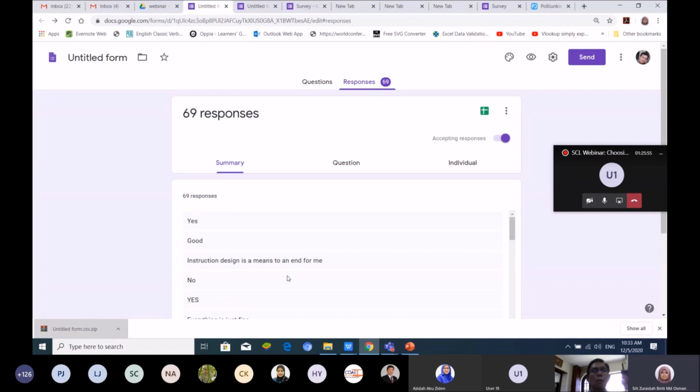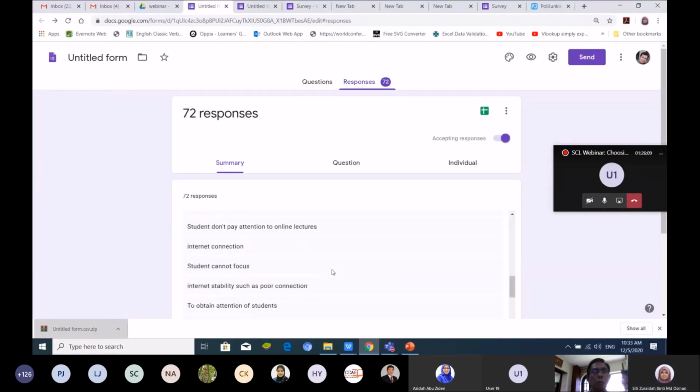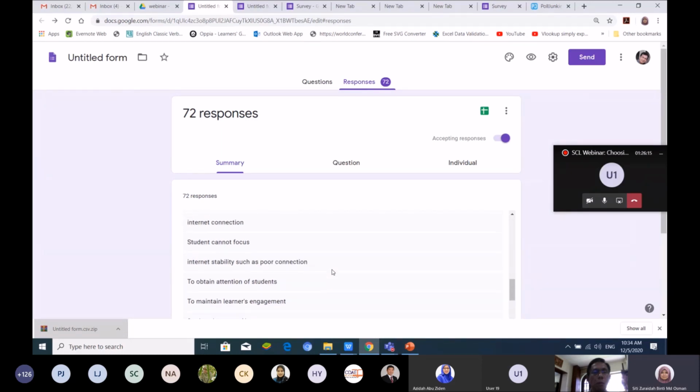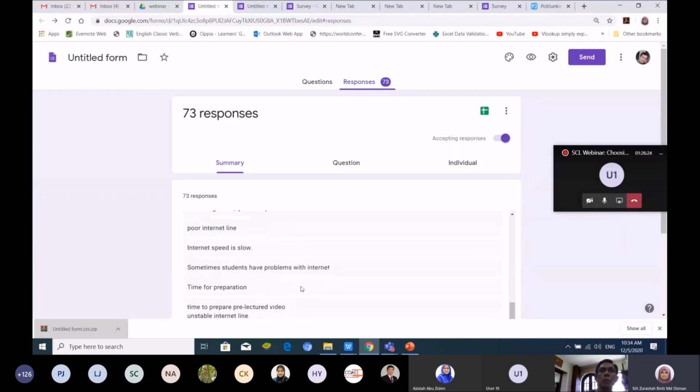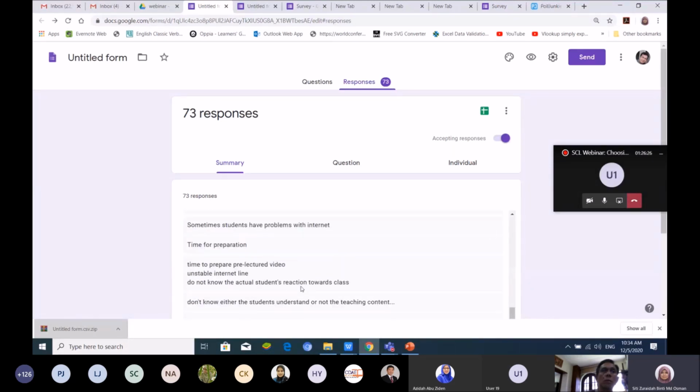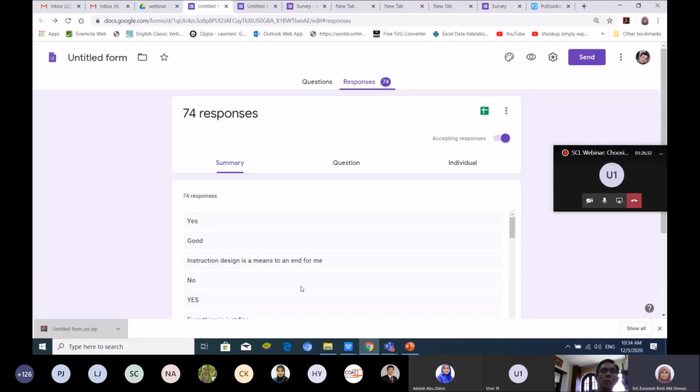There is a response from those who have audio issues. Audio issues means there is your network. Is it at low bandwidth or medium bandwidth? So we have here internet connection, student cannot focus, internet stability. So this is the most important: internet stability. When our internet stability is at low bandwidth, students cannot hear, and you also cannot hear. Maybe you should turn off your video and your mic.